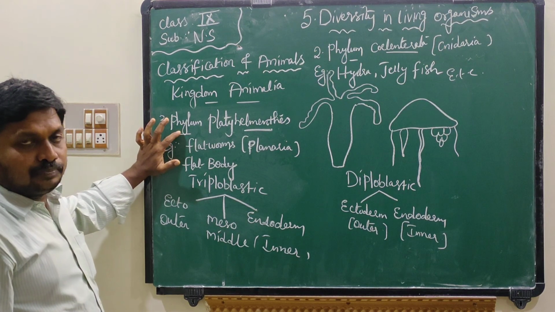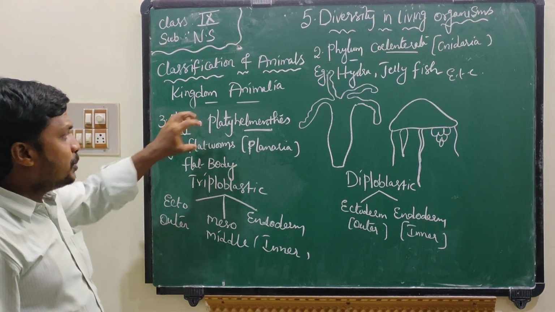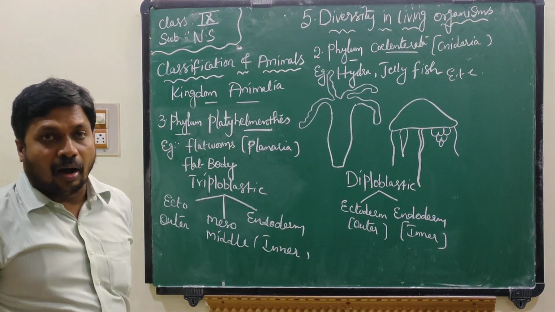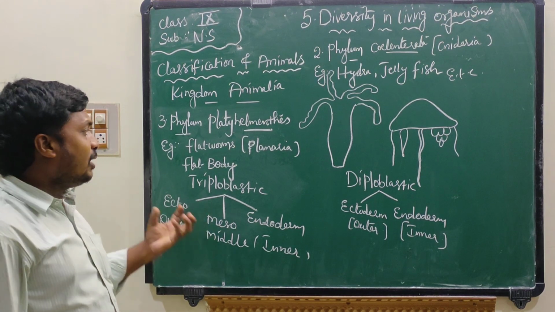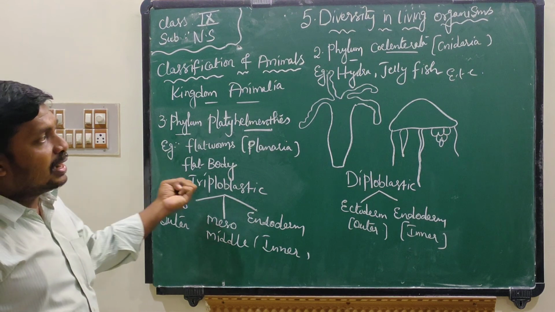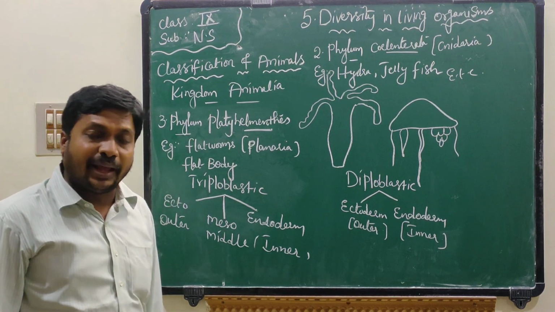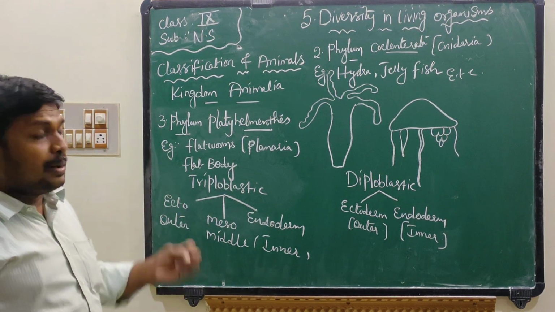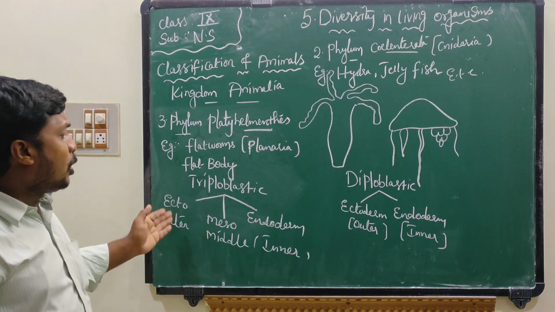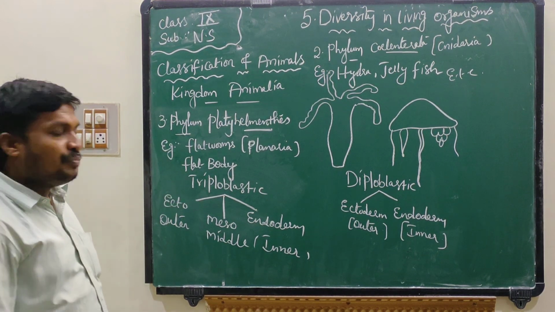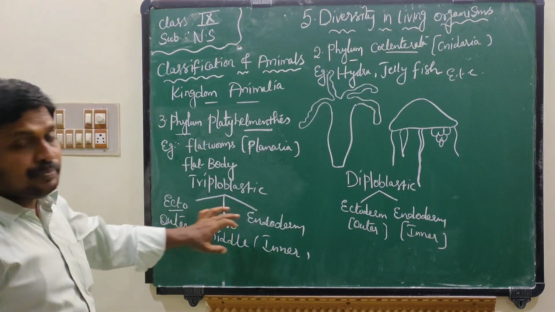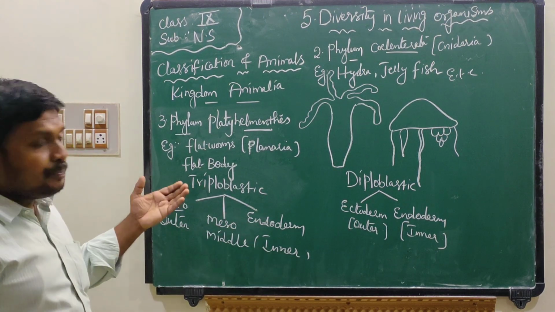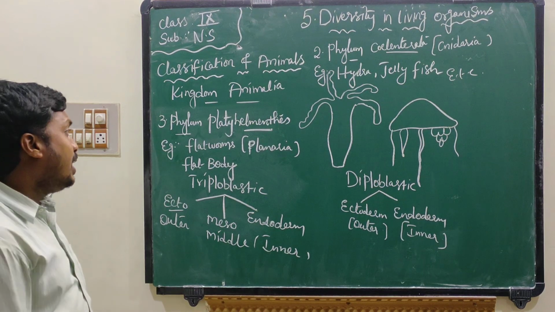The worms which belong to this phylum are flatworms. Why? Because the body is dorsoventrally compressed. They are triploblastic organisms, having ectoderm, mesoderm and endoderm: outer layer, middle layer and inner layer.